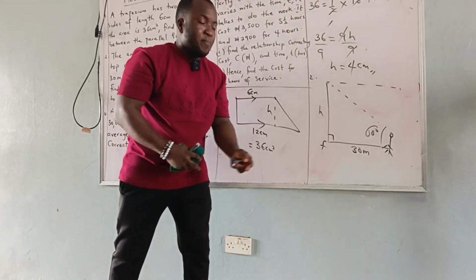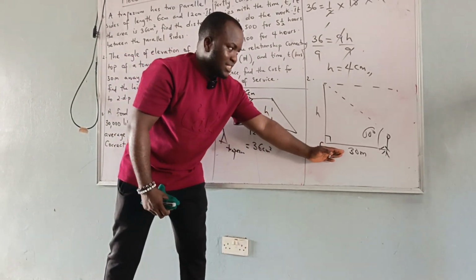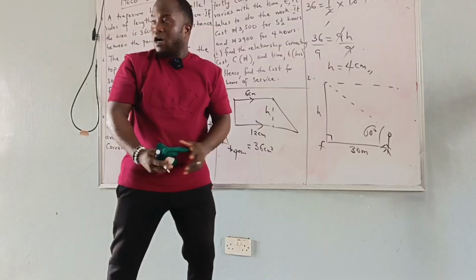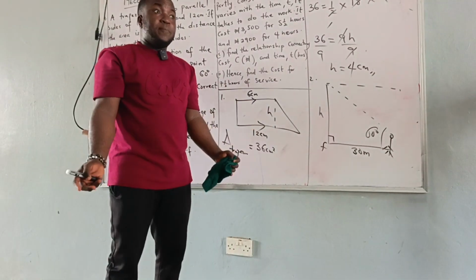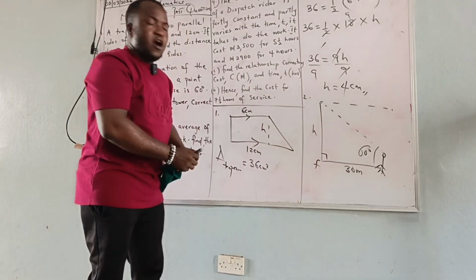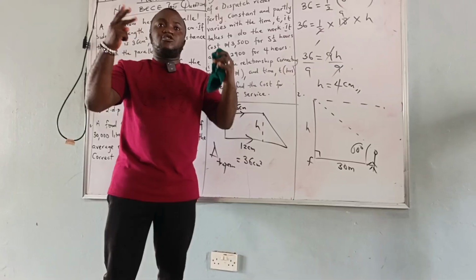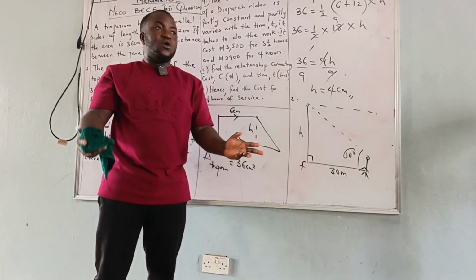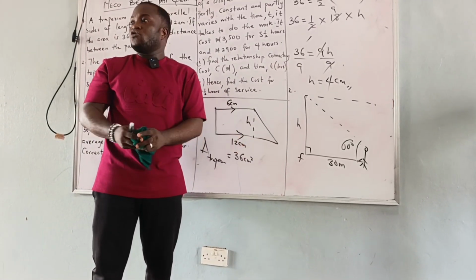This is the height of the tower, and it's forming a right angle triangle, right? So here, this is the opposite, this is the adjacent, this is the hypotenuse. So we are looking for what? We are looking for the opposite, right? Now, to get the opposite, and we have the adjacent, that is opposite over adjacent equals to what? SOHCAHTOA.